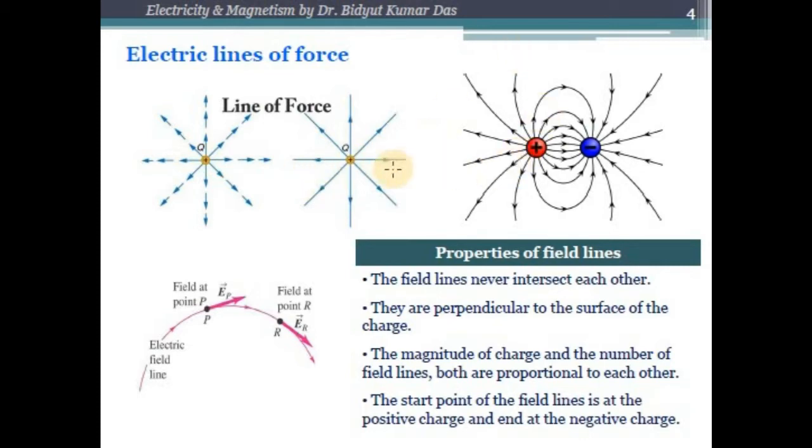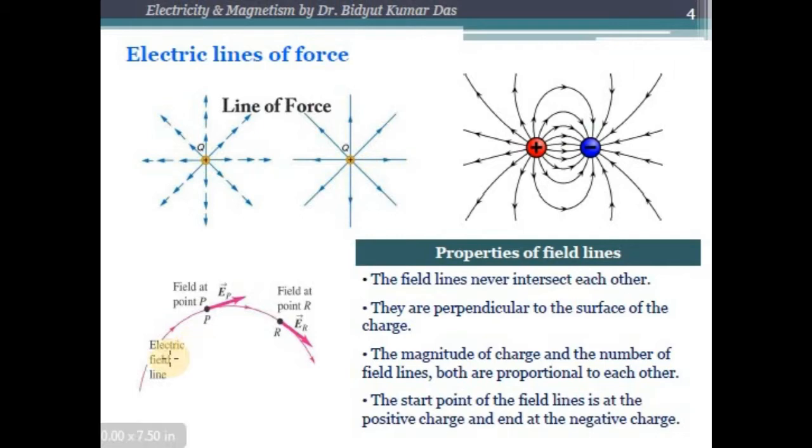Always remember that the electric lines of force for a positively charged body are always directed outwards, whereas in the case of a negative charge or negatively charged body, field lines are always directed inwards. From the electric lines of force, we can find out the direction of the electric field.